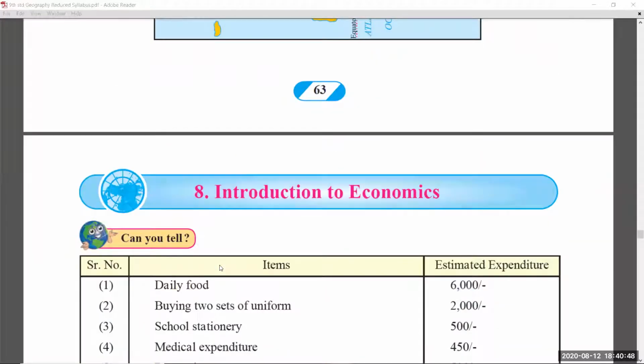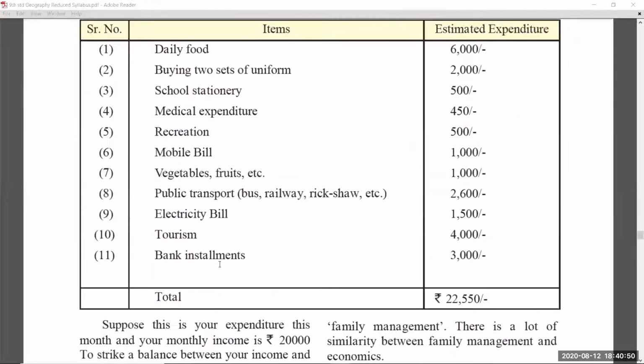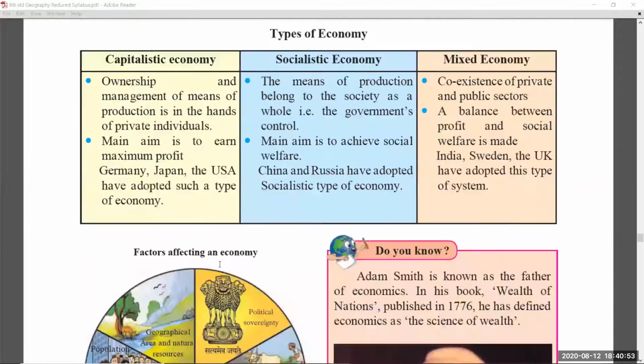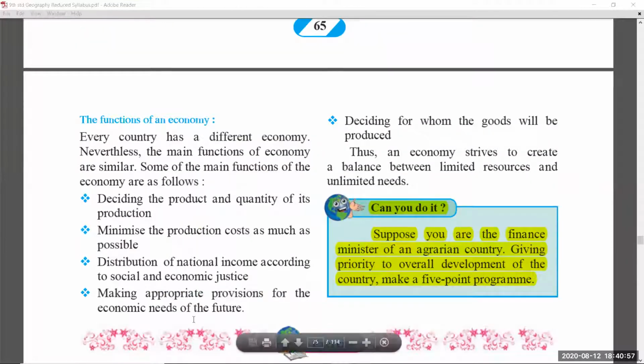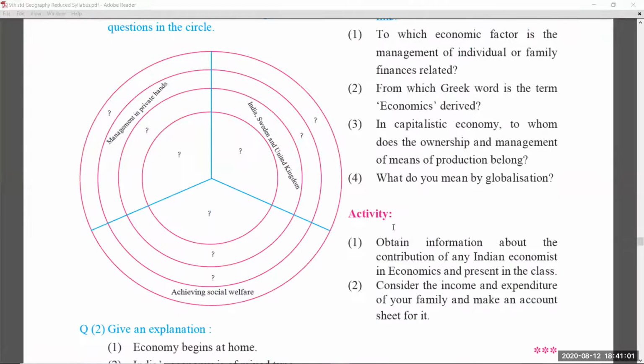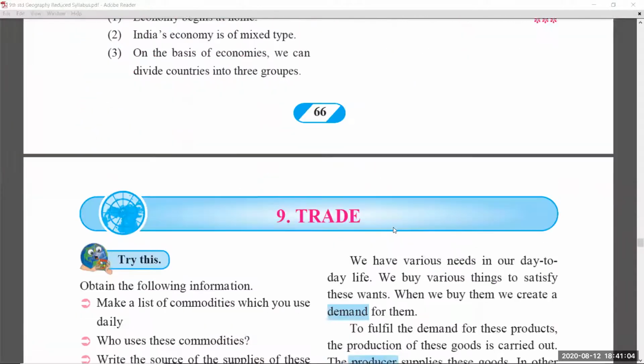Coming to chapter number 8, introduction to economics. Here in chapter number 8, coming to page number 64 and 65, there are no changes. In 66, can you do it? This highlighted yellow colored part was removed. Exercise part you have to do.